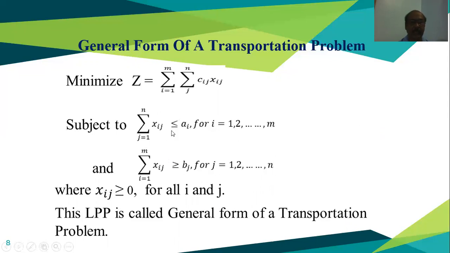And since Xij, whatever we are transporting from one source to another destination, is a physical quantity, it is greater than or equal to 0 for all i and j. This LPP is called the general form of the transportation problem. In the LPP we have one objective function and the constraints along with the non-negativity conditions. This is known as the non-negativity condition, and the other two are known as the constraints.